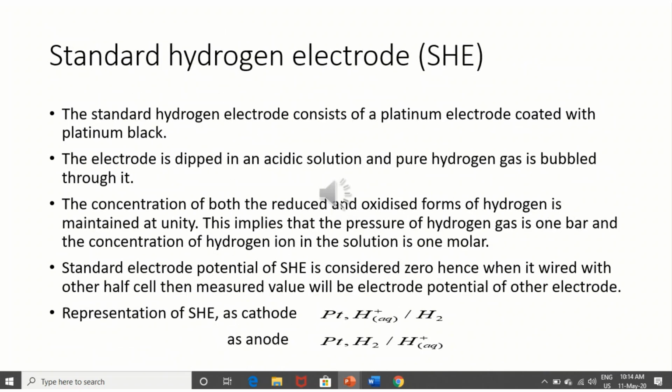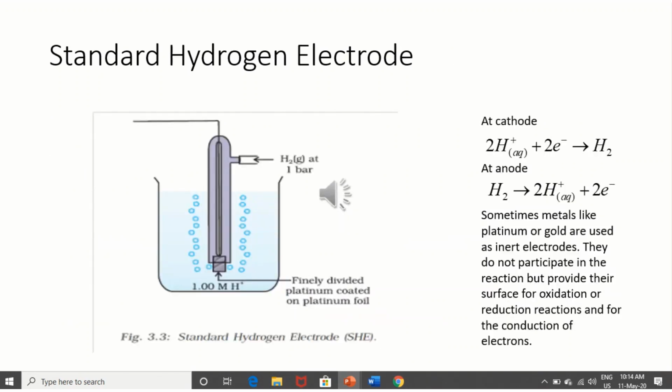Standard hydrogen electrode. We had discussed the copper electrode and the zinc electrode. Here we are going to discuss the standard hydrogen electrode. The standard hydrogen electrode consists of a platinum electrode coated with platinum black. Here you can see the standard hydrogen electrode. This is a platinum plate, finely divided platinum coating on platinum foil. Hydrogen is passed through it, or if it evolves, exits from here.